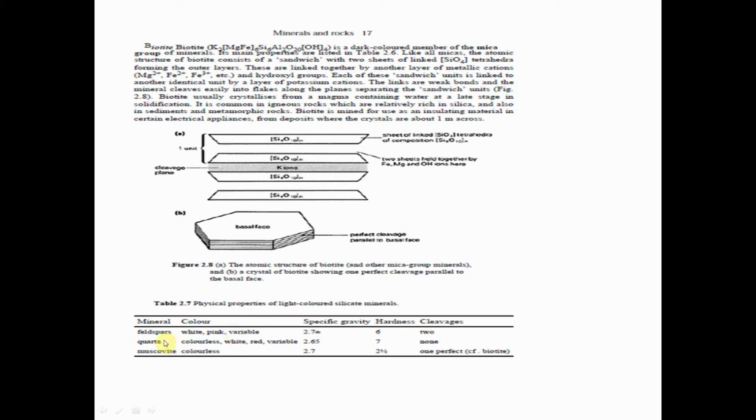Some rocks and some minerals' properties are there. First, feldspar: white, pink, variable, specific gravity 2.7, hardness 6, cleavage 2. Quartz: colorless, white, red, variable, specific gravity 2.65 and hardness 7, cleavage none.